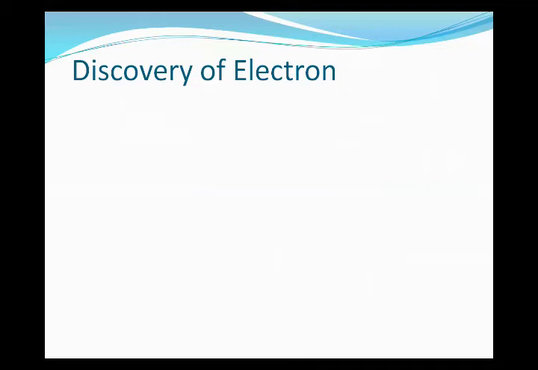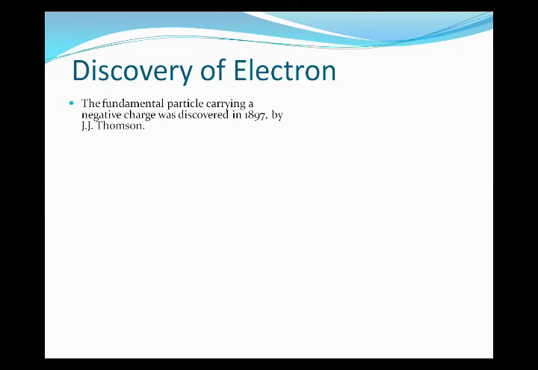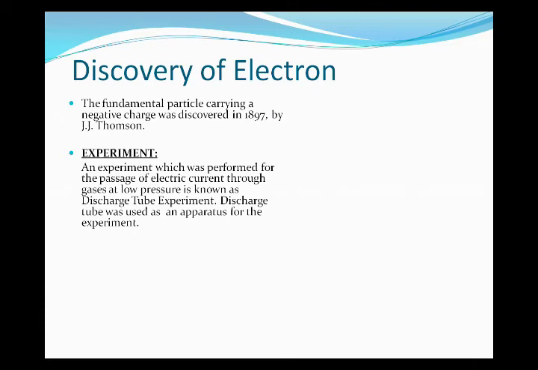First, we have the discovery of the electron. We all know that the electron has a negative charge. Now, how was it discovered? The fundamental particle with a negative charge was discovered in 1897 by J.J. Thomson. J.J. Thomson introduced the idea that the atom has a negatively charged particle called the electron. For this he performed an experiment on the passage of electric current through a gas at low pressure, known as the discharge tube experiment. A discharge tube was the apparatus used for this experiment.